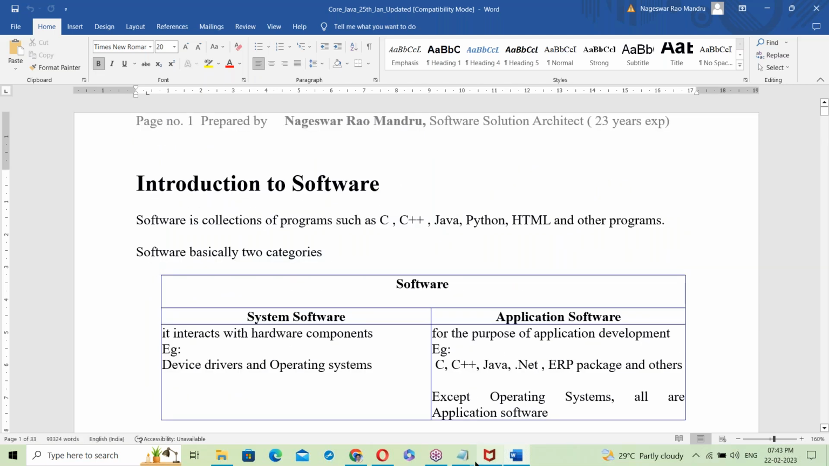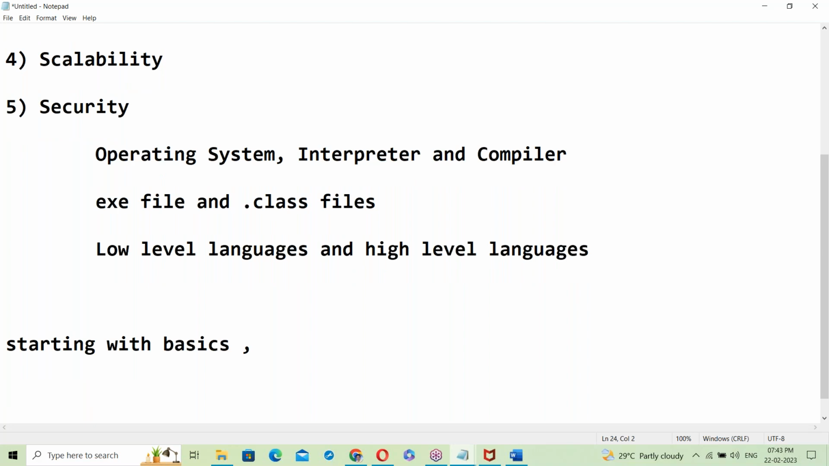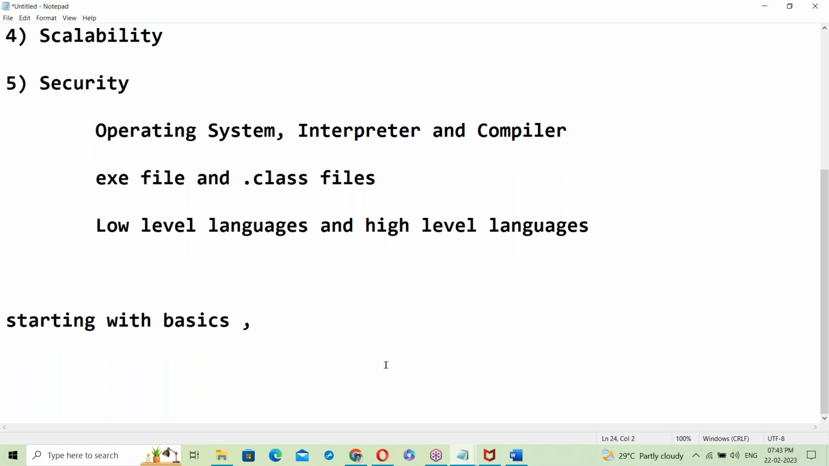Software basics. I'm starting with the basics. My intention is that everyone has to understand my classes, even non-IT background people should understand these classes. That's the reason for starting from basics, and finally taking it to the high end.